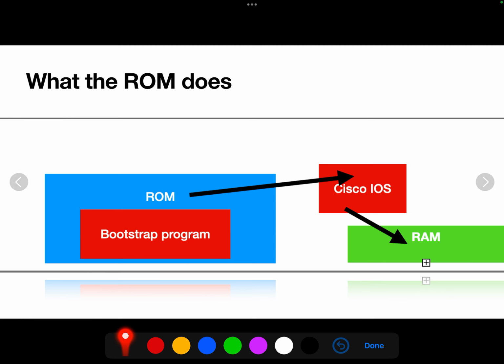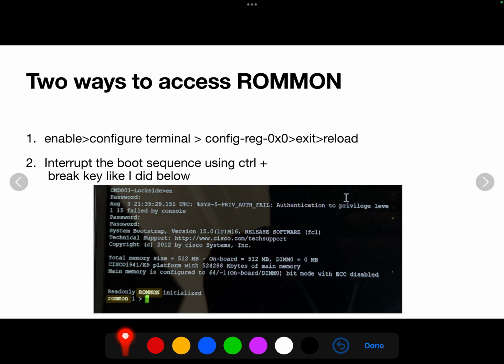Moving on, I want to talk about ROM monitor mode. It's very important to know about this. It might not necessarily be asked about in the CCNA, but generally it's good to know, especially when you're working with a switch or even a router. If you're working with a switch and you need to, for example, reset the password, and you don't know what the password is, and you're thinking, oh no, I can't get into the switch now. Well, you can, but you need to access ROM monitor mode.